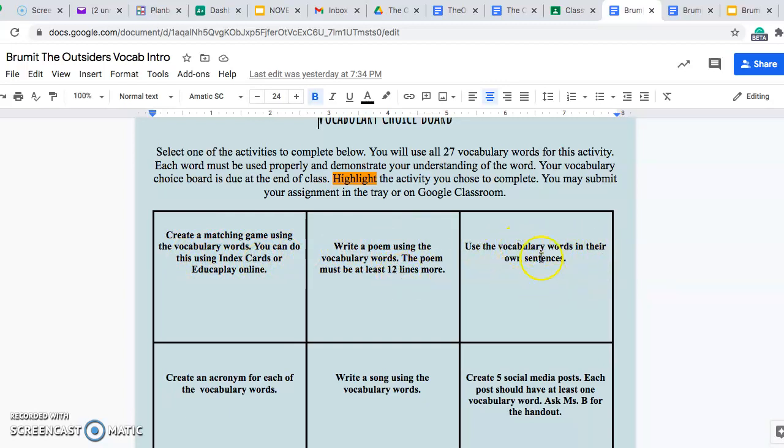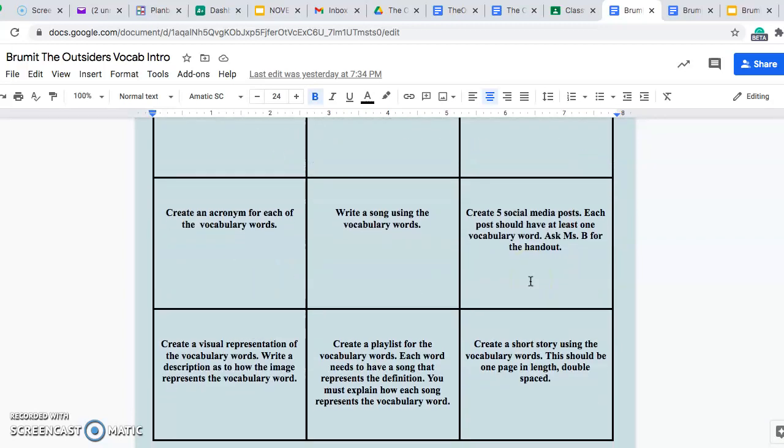Use the vocabulary words in their own sentences. Create an acronym for each of the vocab words, write a song using these vocab words, create 5 social media posts that have at least one vocab word within them. And I do have a handout for this that I will send to you if you choose this.